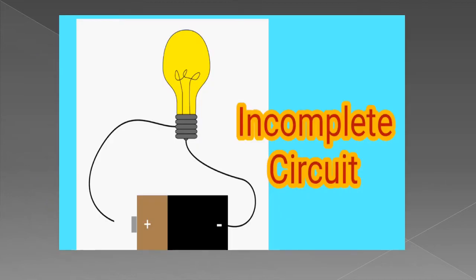Dear students, can you see this image? Yes, you are smart enough. You can clearly see that the path is broken, right? The wire or flex is not connected with the battery at one end. You can easily see that there is a gap, right? At this point, the wire is not connected with the battery, so the circuit is incomplete. From such circuits, the current will not flow. Right, dear students? So this is an incomplete circuit.